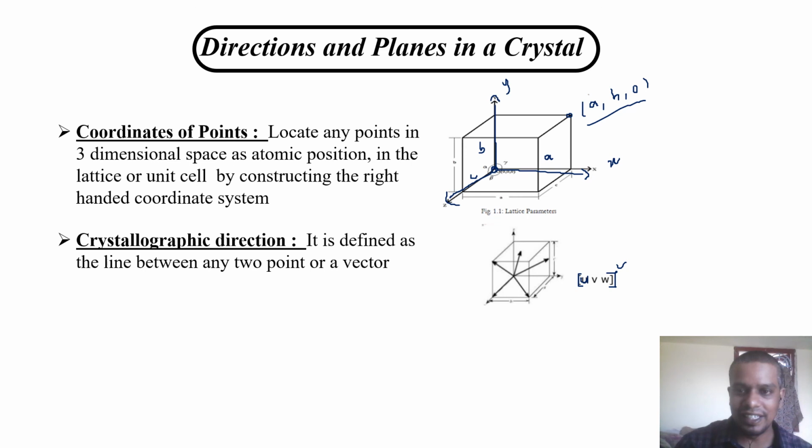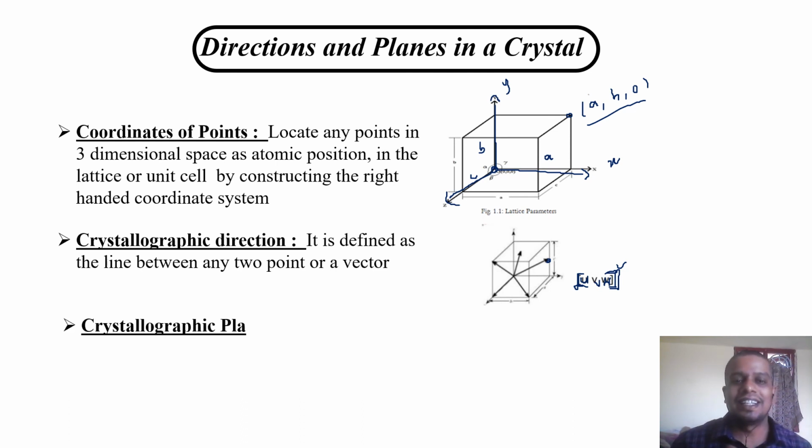Here we call those integers u, v, w, to represent the direction from the origin to a point. So the direction is represented by the square bracket, and we call it a crystallographic direction. How you can define this uvw, we are going to look at in the Miller indices. Right now, we simply want to know what a crystallographic direction is. That is the definition of the crystallographic direction.